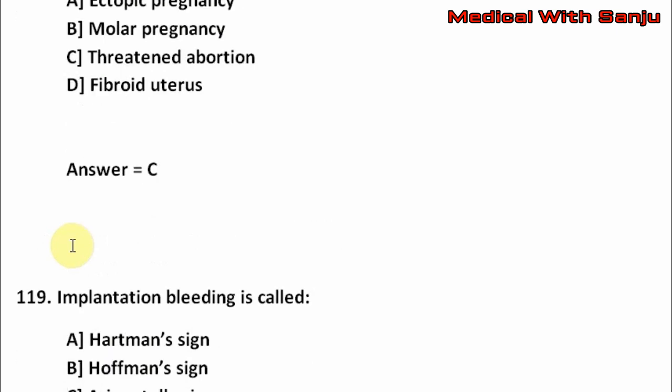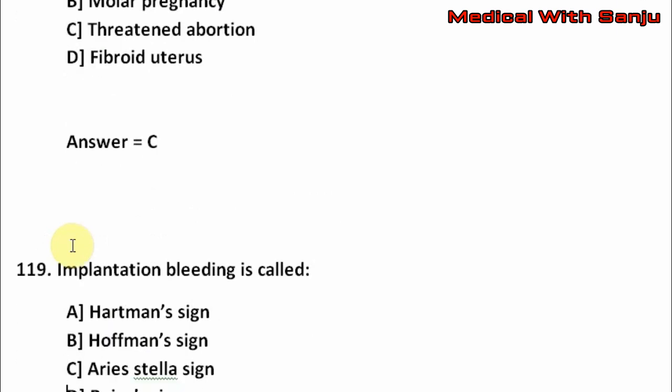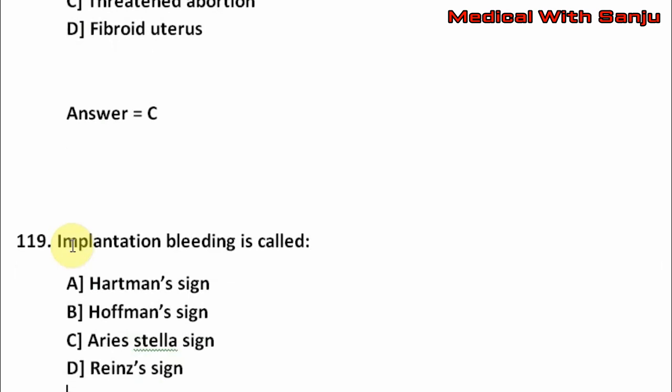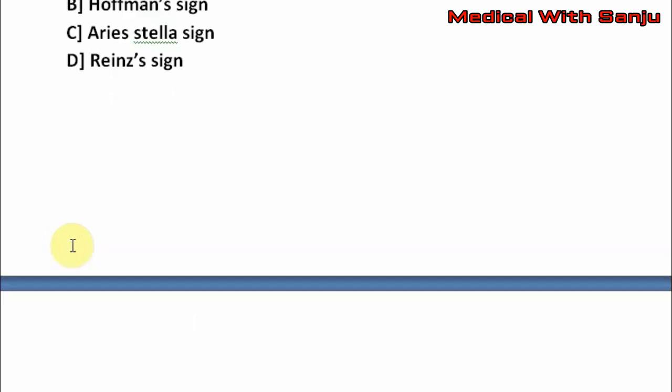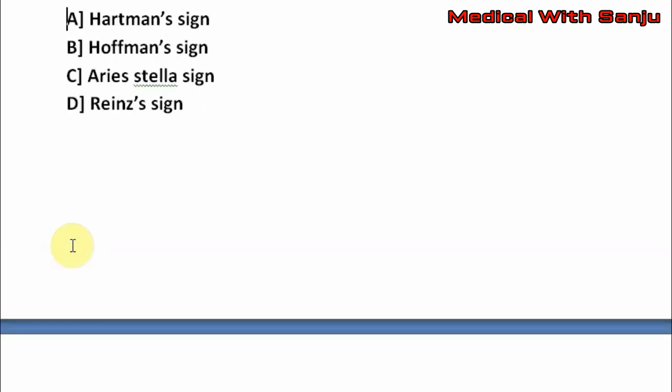Next question. Implantation bleeding is called option A, Hartmann's sign. Option B, Hoffman's sign. Option C, Ahlfeld's sign. Option D, Ring sign. The right answer is option A, that is Hartmann's sign.